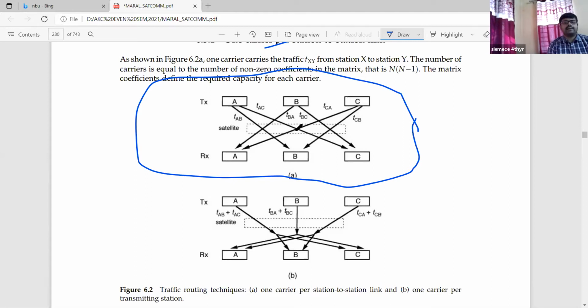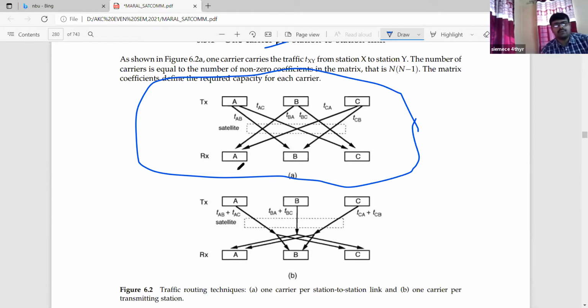So in this case, if we write down traffic T, small t, suffix XY, so X is the starting station and Y is the terminating one. So the number of carriers is equal to the number of non-zero coefficients in the matrix, that is capital N into N minus 1. The matrix coefficient defines the required capacity of each carrier, and not only in this case, in normal network theory also, if we find out the matrix coefficients, that will define the required capacity for each carrier. That is the point.